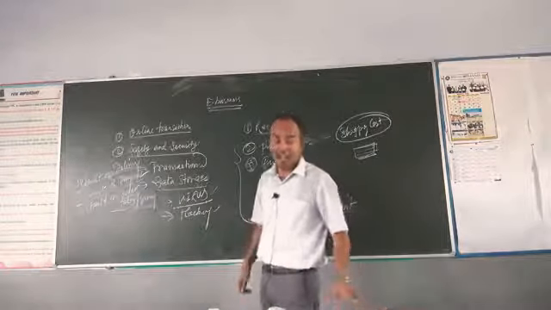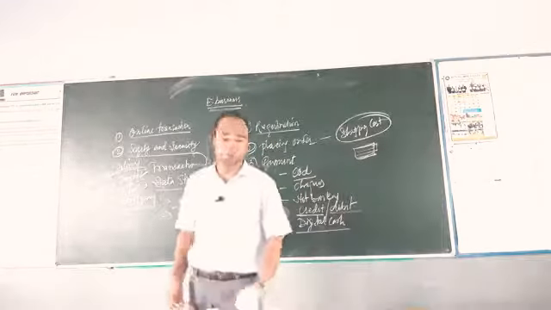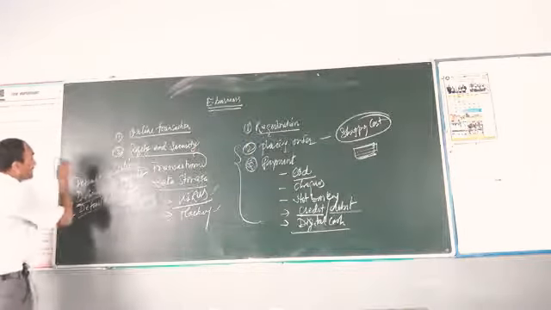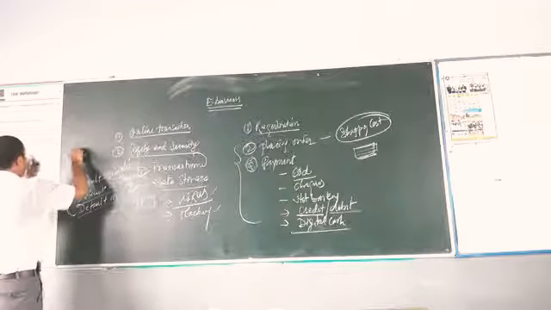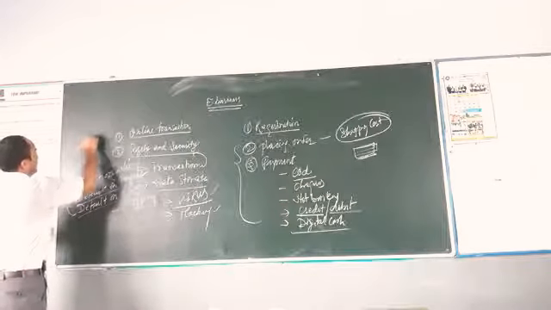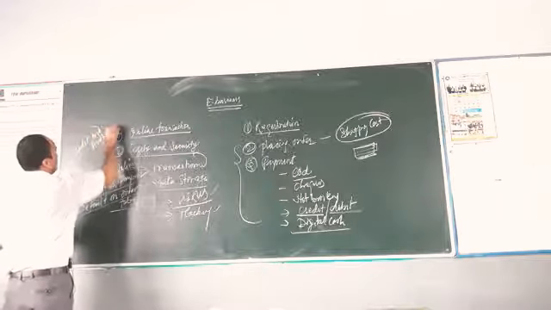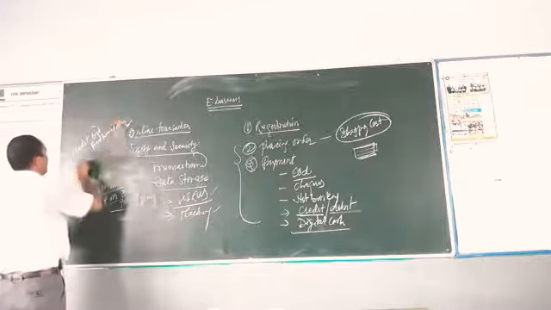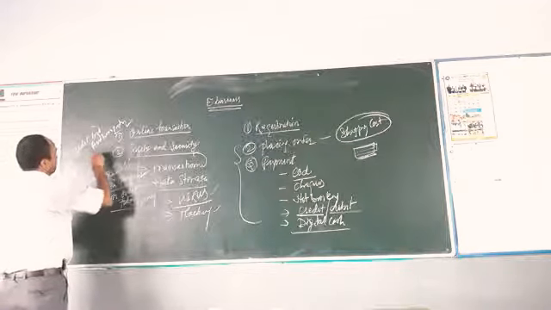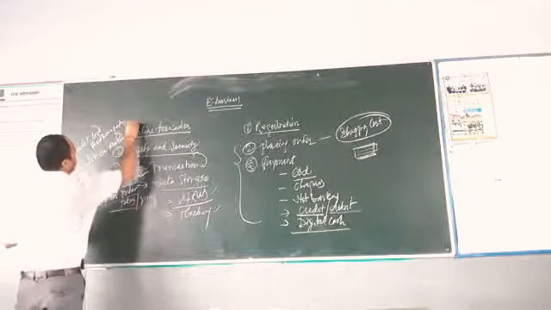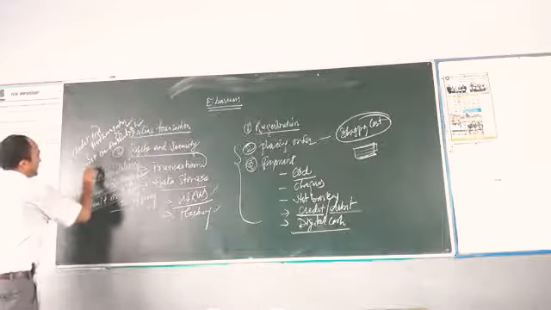Now the question comes, how can these problems be solved? These problems can be solved with the help of credit card authorization, credit card authentication, and the next one is settlement.